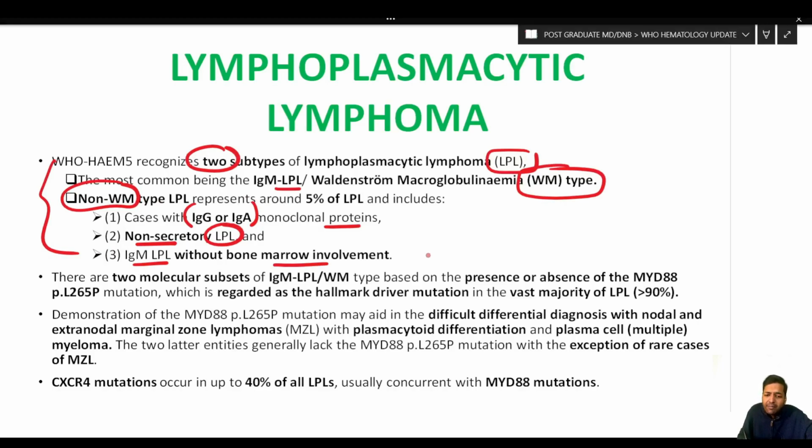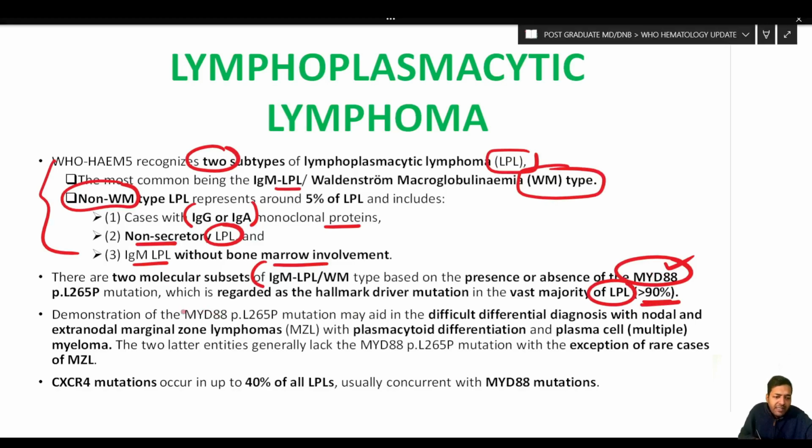Now, as it was in the previous edition, so it is here. There are two molecular subsets in IgM LPL type based on the presence or absence of MYD88. So there are two subsets: one subset which has the MYD88 mutation, and another which does not. And this is regarded as the hallmark driver mutation in the vast majority of LPL, that is, in more than 90% you will have this mutation.